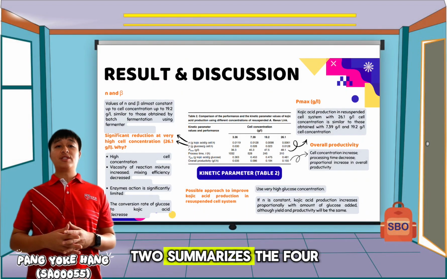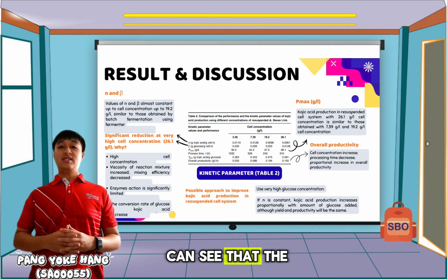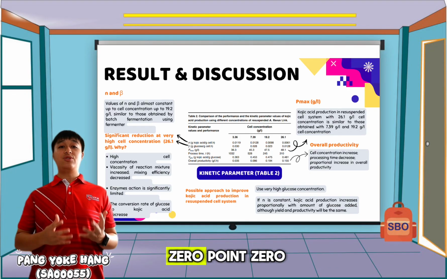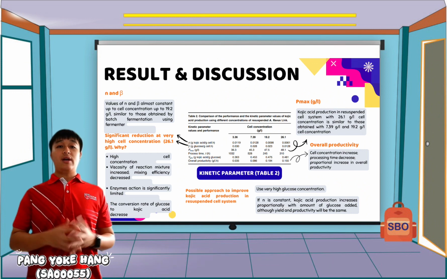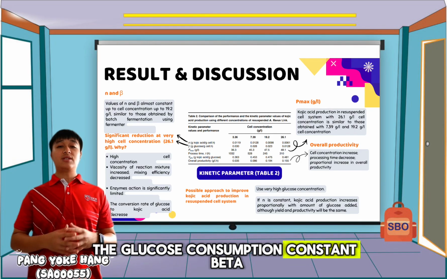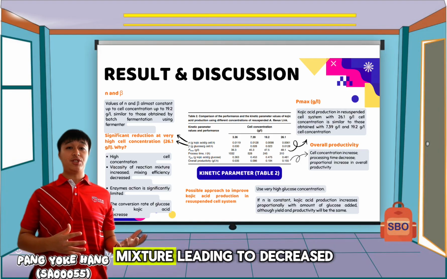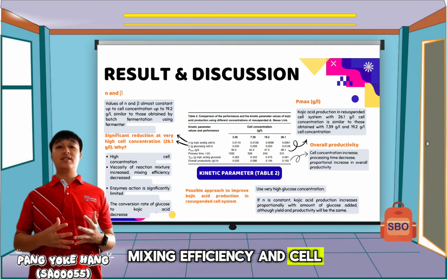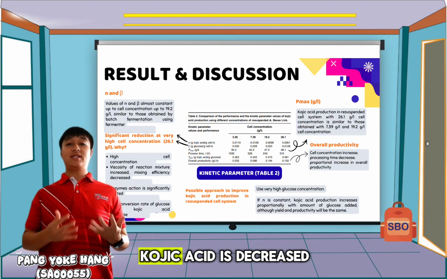And here, table 2 summarizes the 4 cell concentrations and lists the kinetic parameters. From the table, we can see that the value of α is about 0.0119 to 0.0128 at lower cell concentration, then falls to 0.0098, and then falls even lower at the higher cell concentration. The glucose consumption constant β follows the same trend. This is due to the increased viscosity of the reaction mixture, leading to decreased mixing efficiency as cell concentration increases. Enzyme action is reduced and the conversion rate of glucose to Kojic acid is decreased.